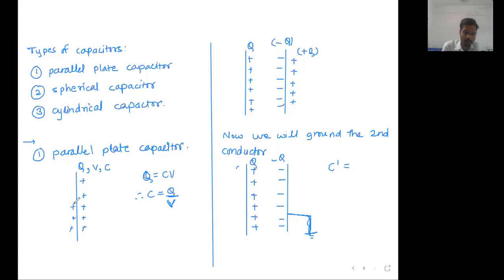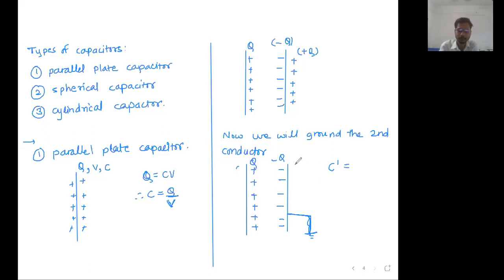Initially the charge was on both the faces, but if you place a second conductor near the first conductor, all these negative or positive charges will be brought to this surface, and here there will be induction of charges. And these additional induced charges you are just grounding. Prithviraj, any doubt? Clear? Okay, fine.